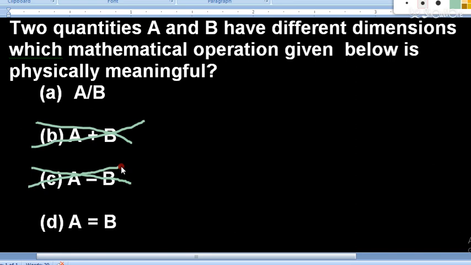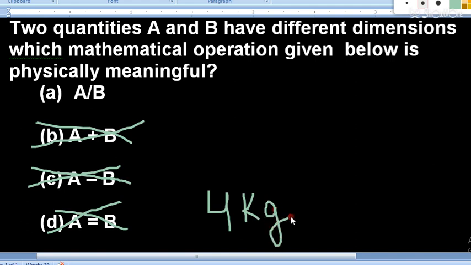Third one is A equal to B. This will also be eliminated because 4 kg mass cannot be equal to length. Let's take the example: 4 kg mass cannot be equal to 3 meter length. This is also a meaningless thing. Now one is pending, that is A divided by B.